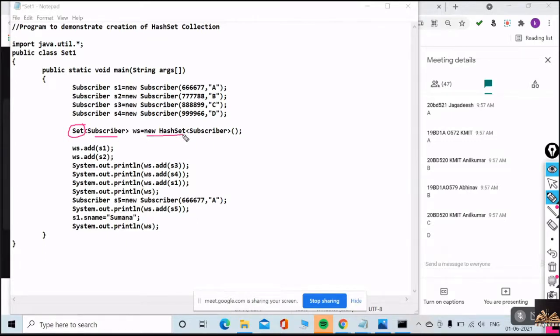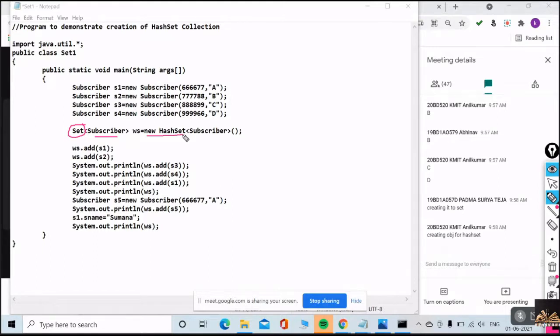Why did I say this? Set WS is equal to new HashSet. HashSet is the implementation class of Set, no? Yes or no? Creating an object for HashSet. Very good, Anil.